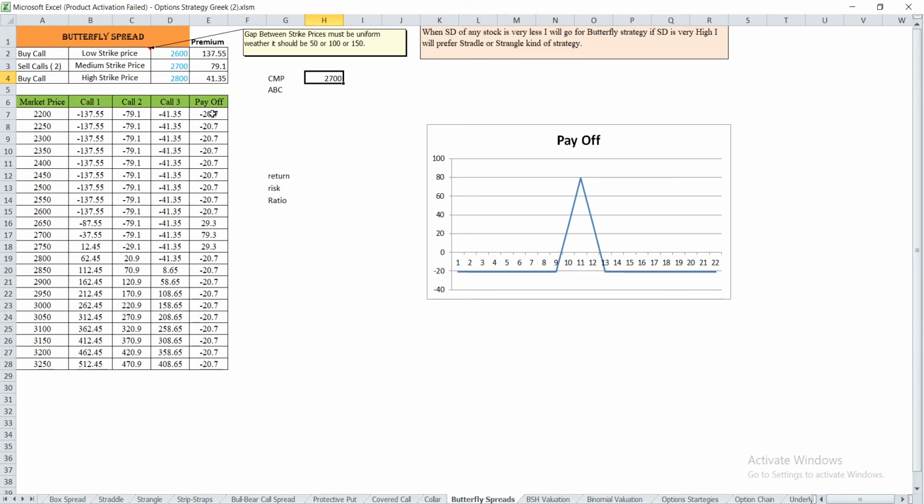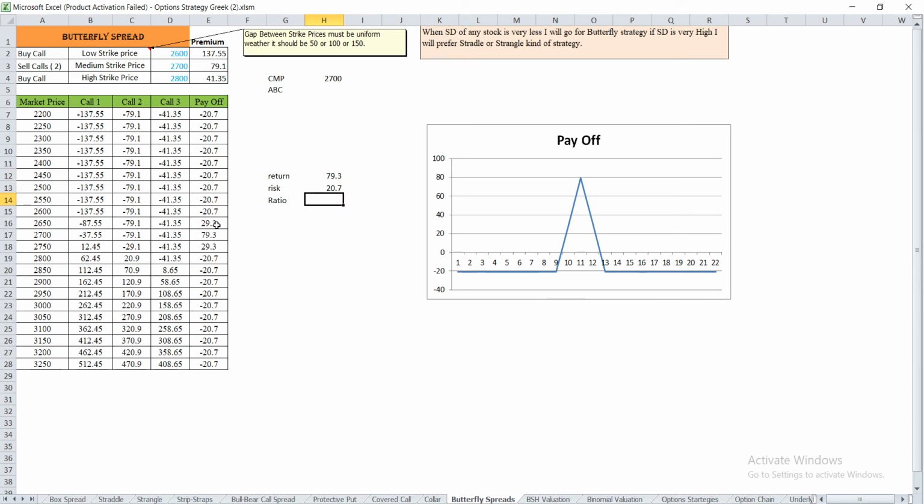So if we look at this scenario and see my payoff, my maximum loss is limited to 20.7 and my maximum profit is limited to 79.3.